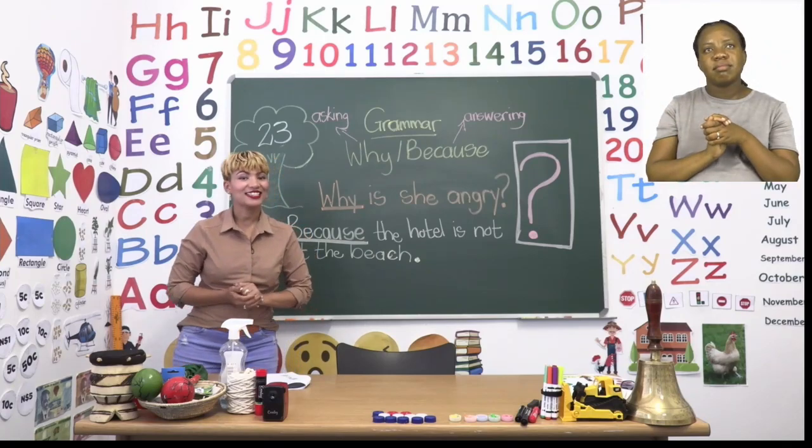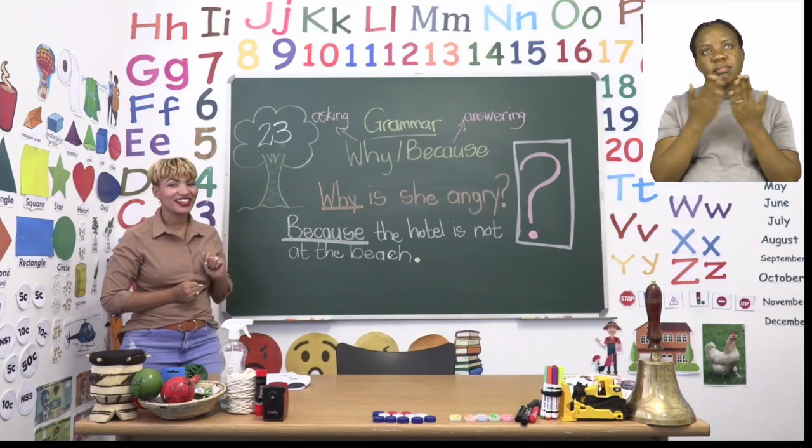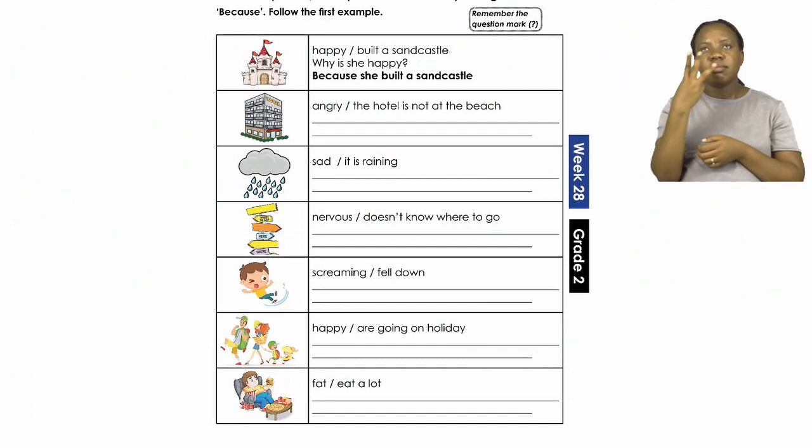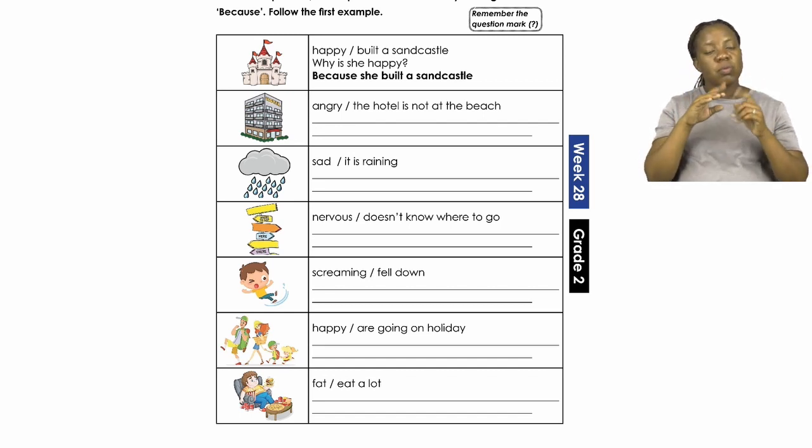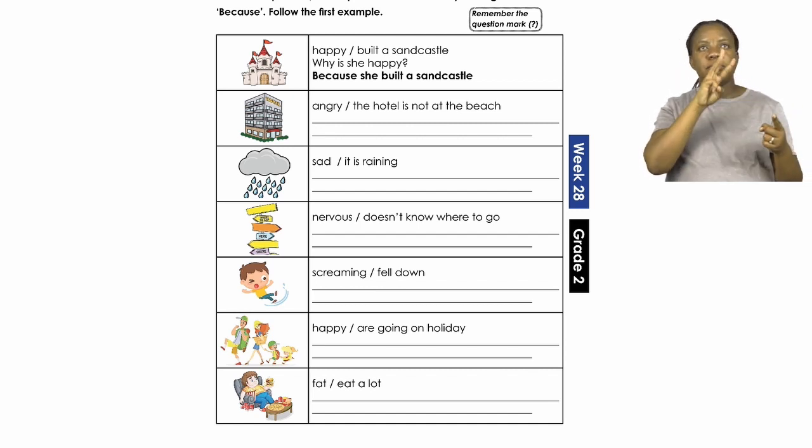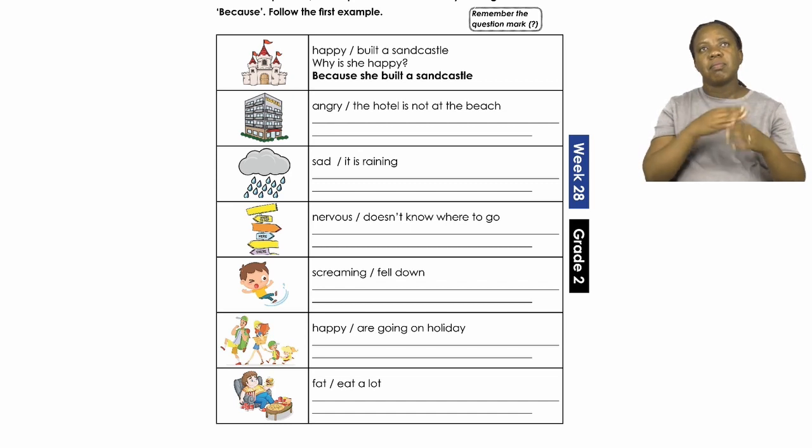Let's start today's lesson on page 23. Now here we are doing some grammar. And today we are looking at why and because. It says there that we have to look at the pictures, ask a question, and then answer by starting with because.